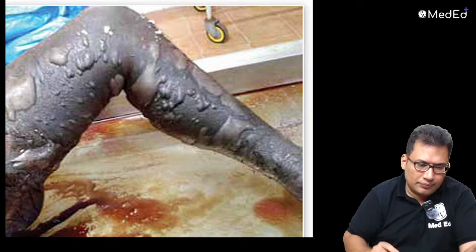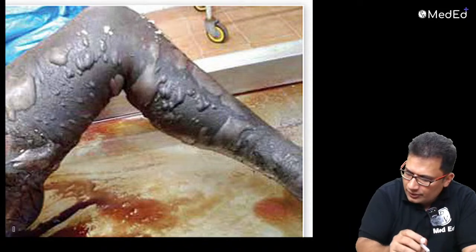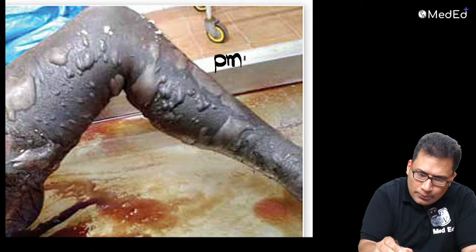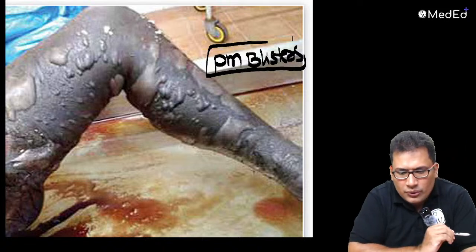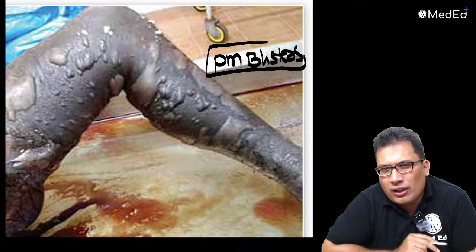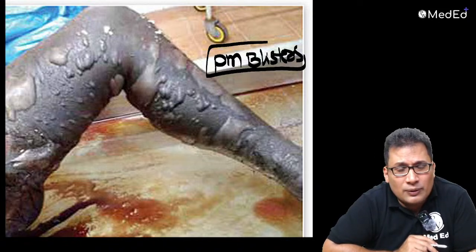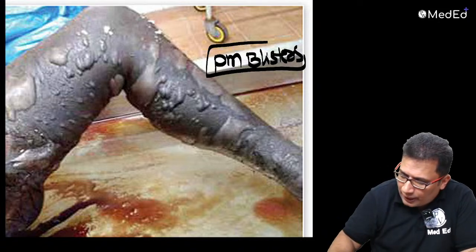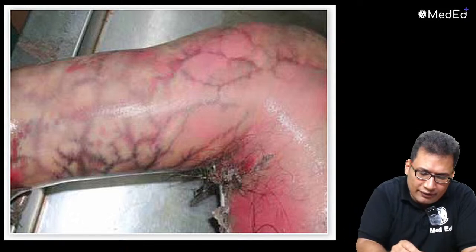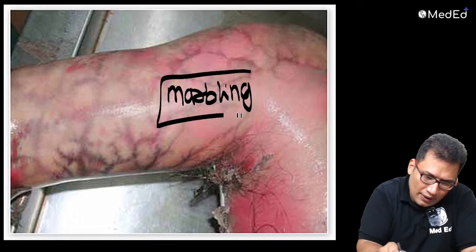Okay, let's see. So this is the finding. You can see the post-mortem blisters. All these are post-mortem blisters. The skin looks brown or black, sometimes it can be green. In advanced putrefaction, it can be black. Because of ferric sulfide and other compounds, it looks brown or black in color. And this is the marbling we discussed already.